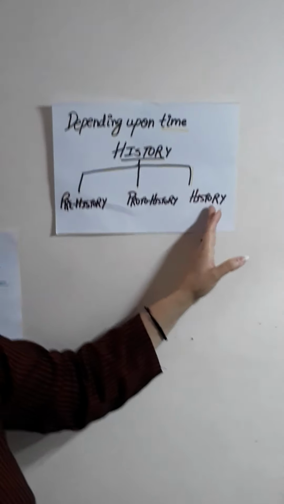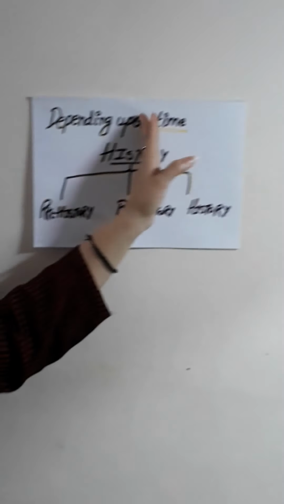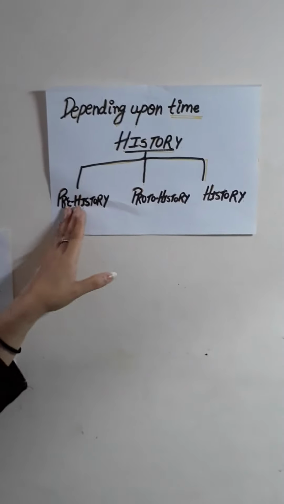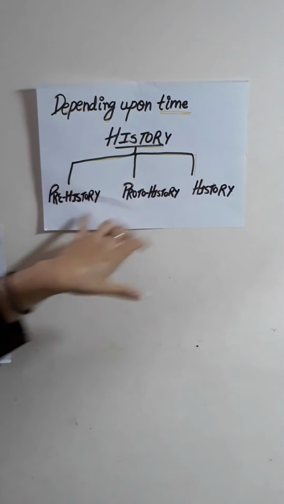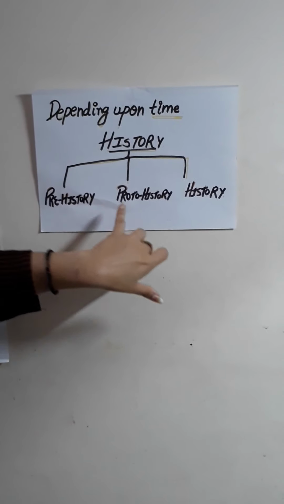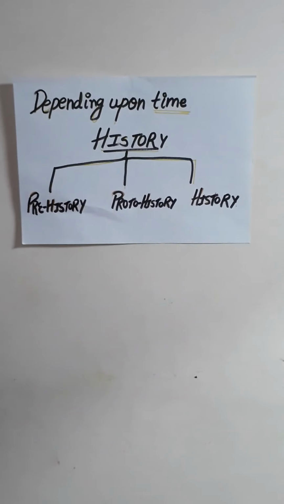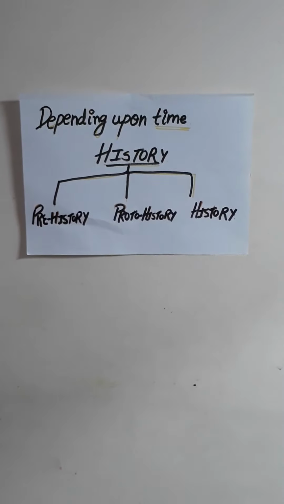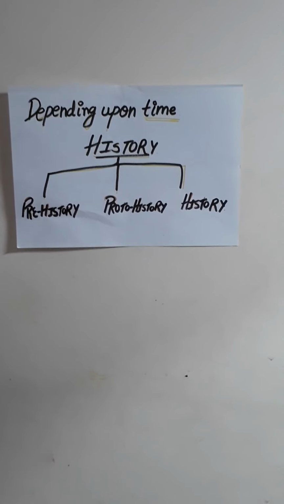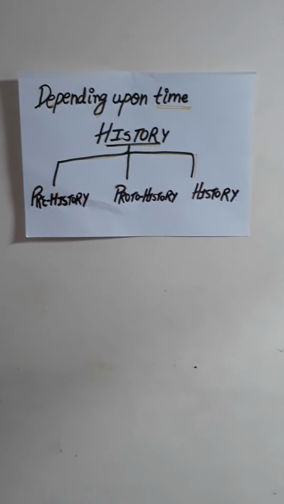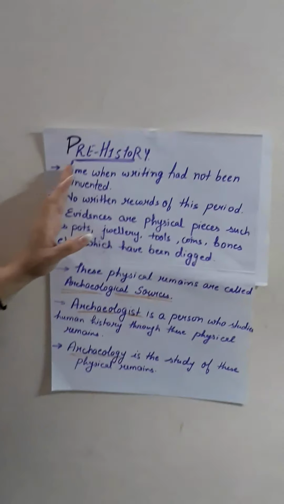Depending upon time, our history is divided into 3 time periods. One is prehistory, the other is proto-history, and the third is history. Now we will take each time period one by one and study it in detail. The first time period that we will be studying is prehistory.